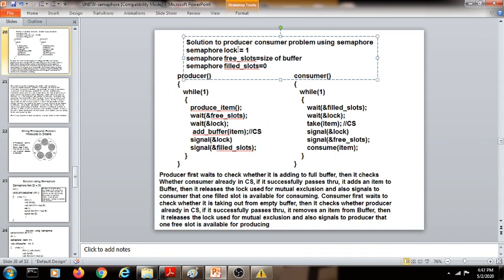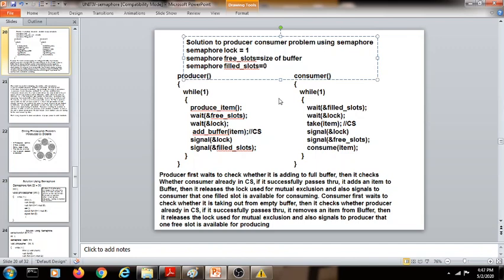This semaphore will allow only either the producer or the consumer to work on the buffer at a given instant of time. We know that in mutual exclusion, whenever one process is in its critical section, the other process is prevented from getting into its critical section. So this lock semaphore is just monitoring which process is in its critical section, and then it will not allow the other process to go into its critical section. So it's a guard for the critical section.